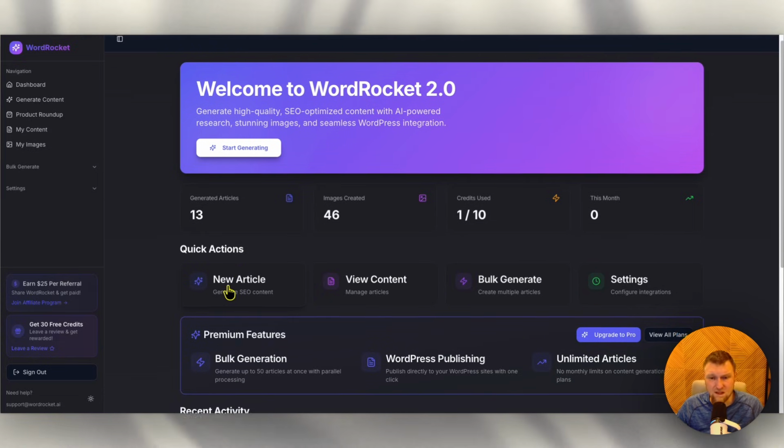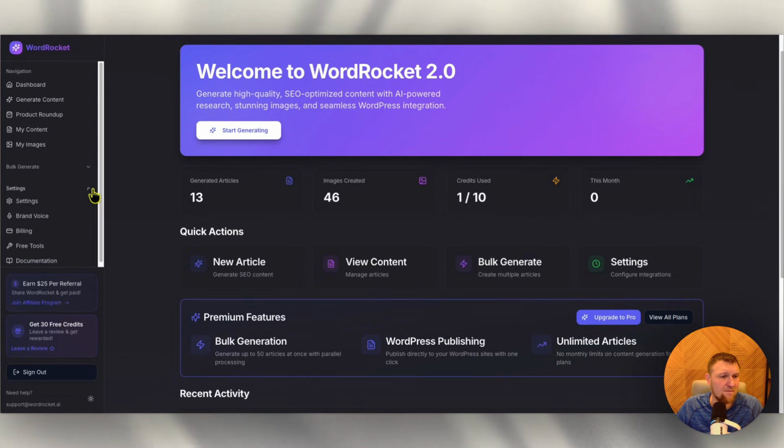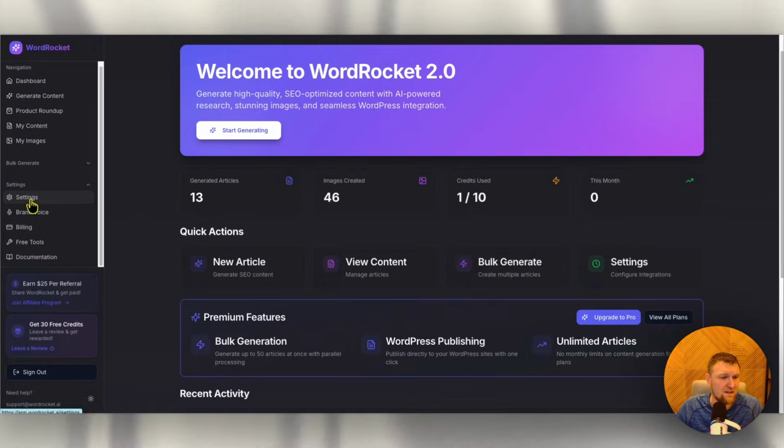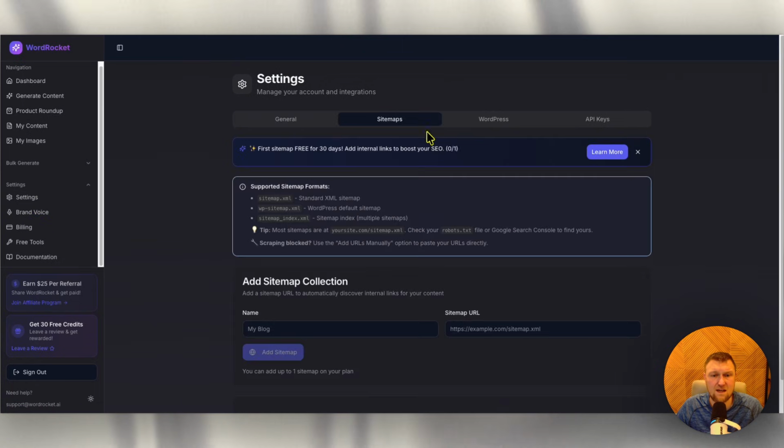All right, so let's go over here to just the sitemap. I want to go over here and go into the settings, I believe, and go into sitemaps.